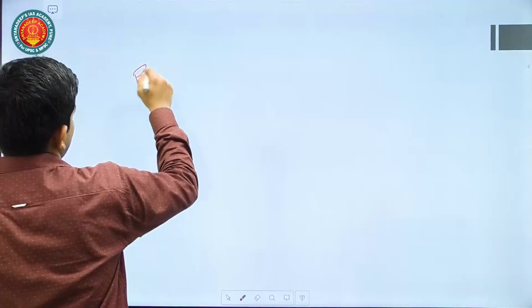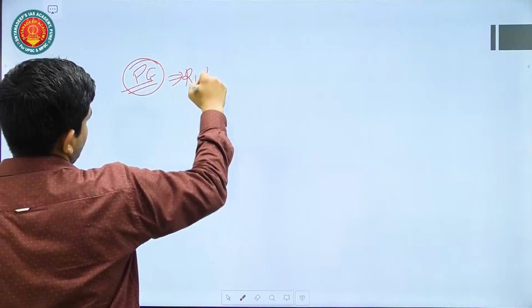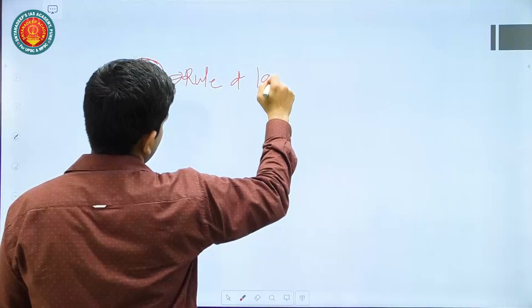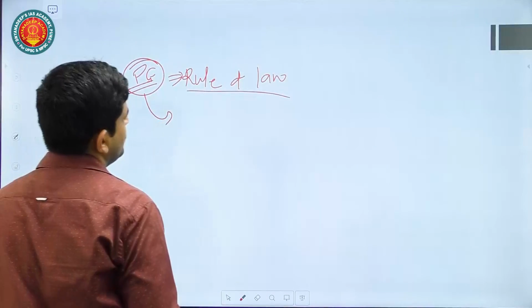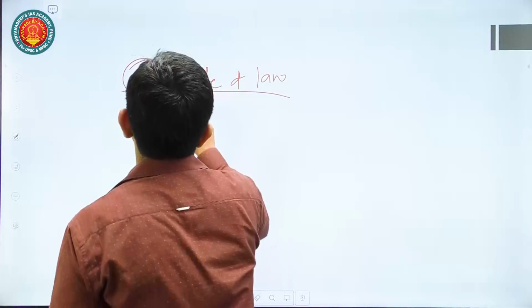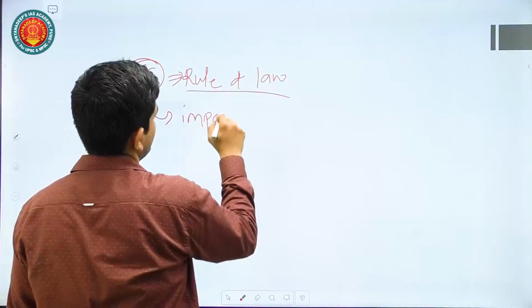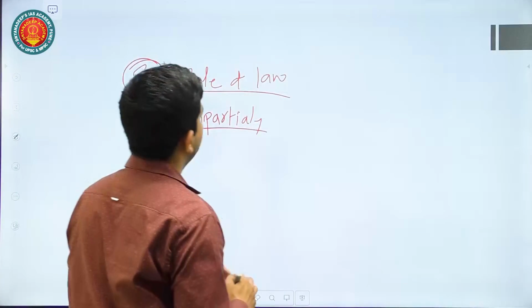Then you can also talk about how it can act as a pressure group, for example, for having rule of law, not giving VIP treatment to any person, or it can also promote the impartiality of media. If there is good public opinion, it can help impartial media development.